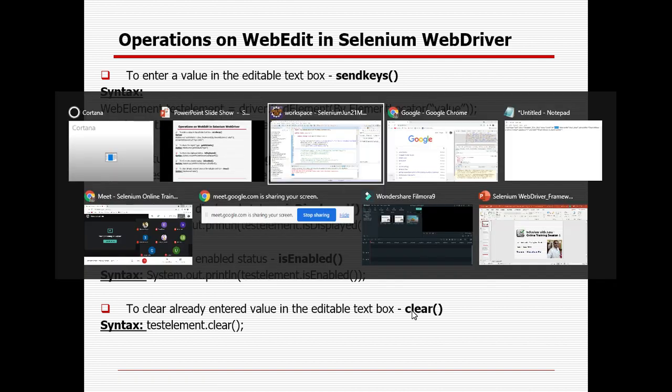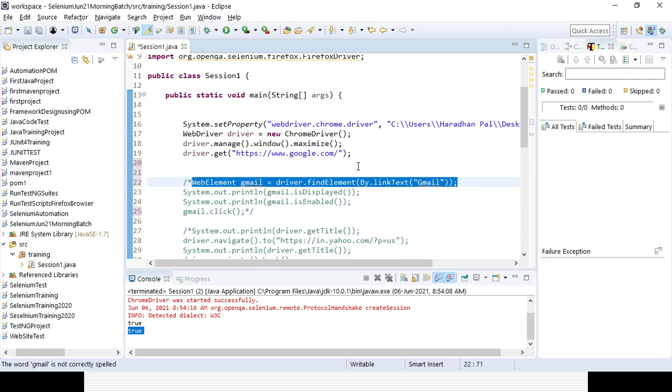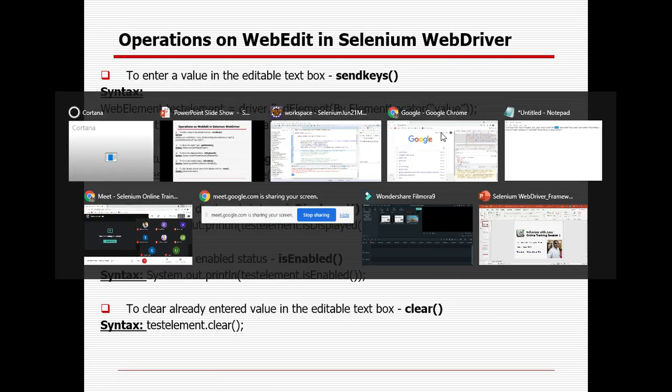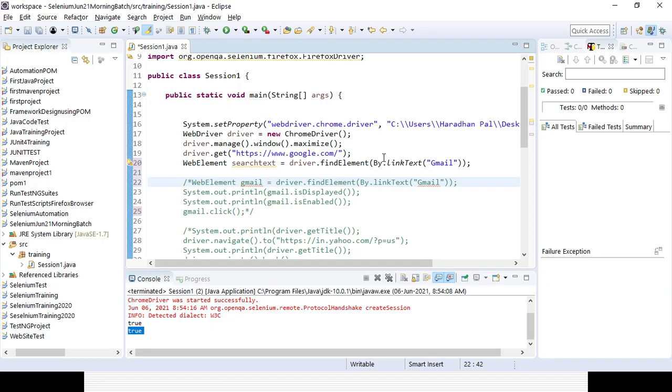So let's first identify the element with the help of some attribute. Once the page is loaded, I'll create a variable named searchText, and I identify that element with the help of name equals q.